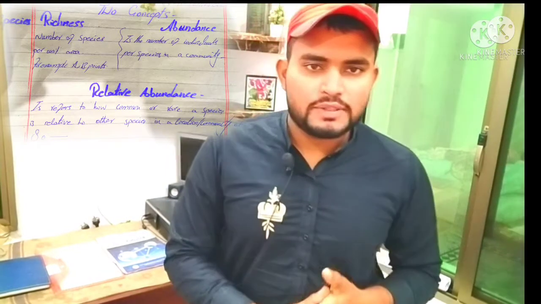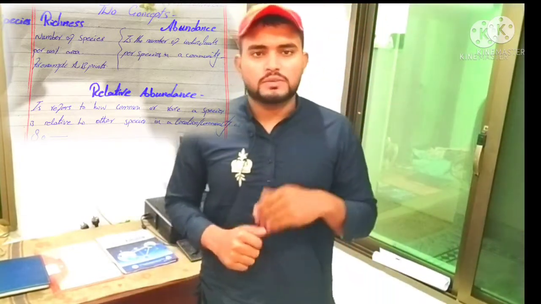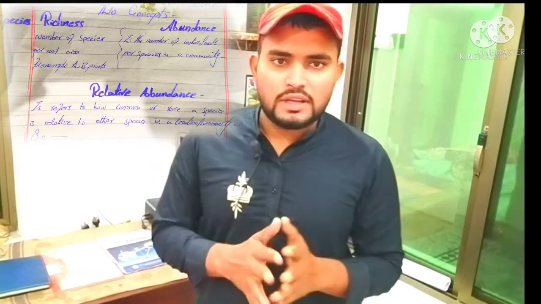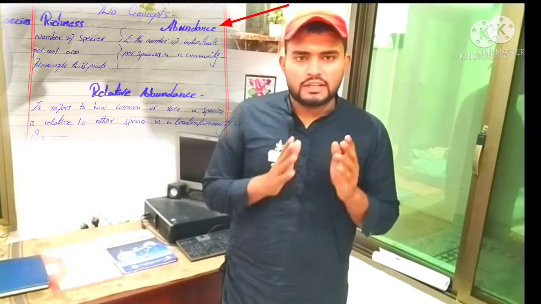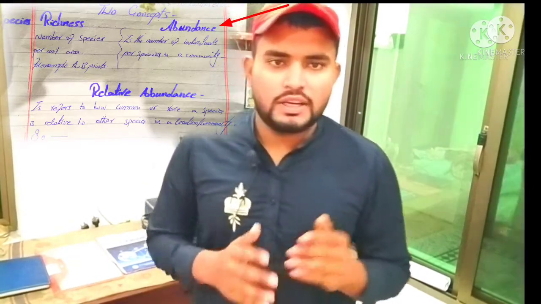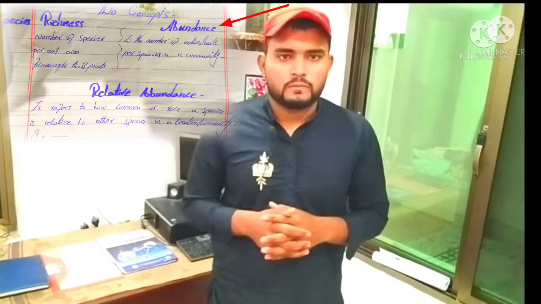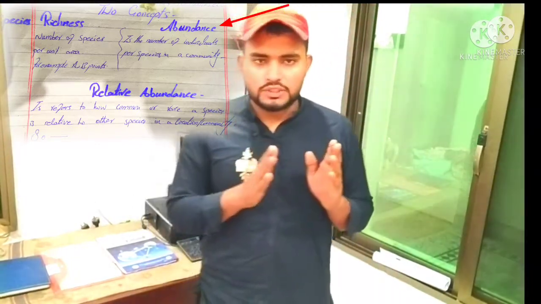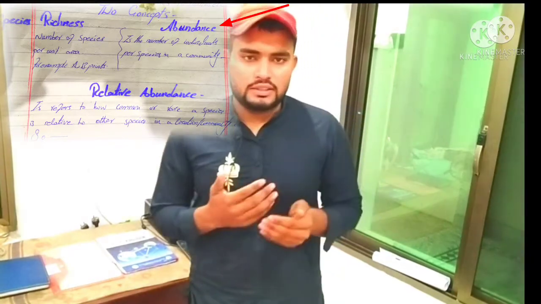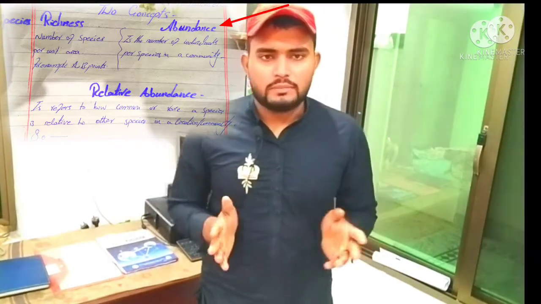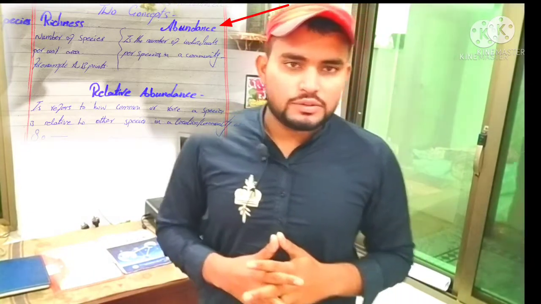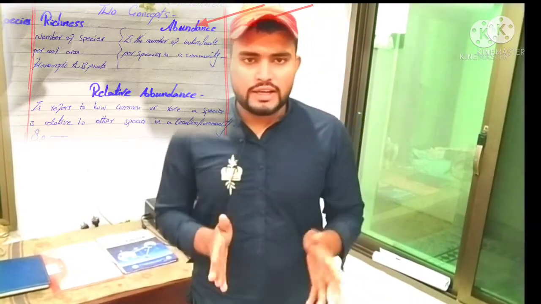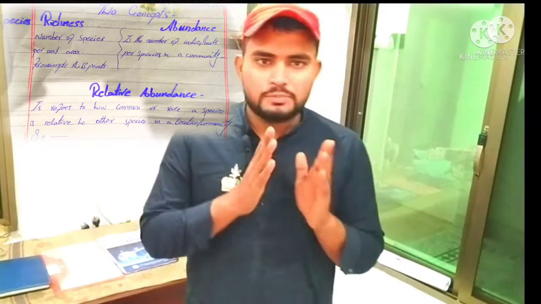यानी कि जिस इकोसिस्टम में स्पीसीज की तादाद ज्यादा होगी हम उसे स्पीसीज रिचनेस कहेंगे। Then second concept, species abundance. Species abundance basically is the number of individuals per species in a community in a location. यानी कि हमने यह बताना है कि इंडिविजुअली तौर पर एक इकोसिस्टम में कौन कौन सी स्पीसीज रहती हैं, उनकी तादाद कितनी है, उनकी अमाउंट कितनी है. For example, in the Pakistan ecosystem, there is a very little amount of markhor. So we say that the markhor is a species abundance.